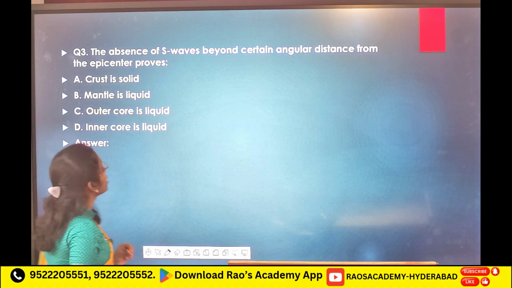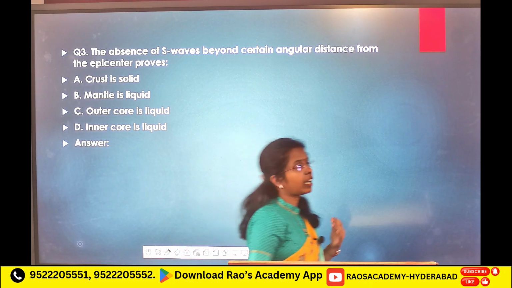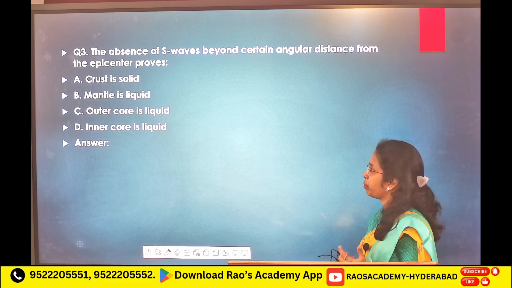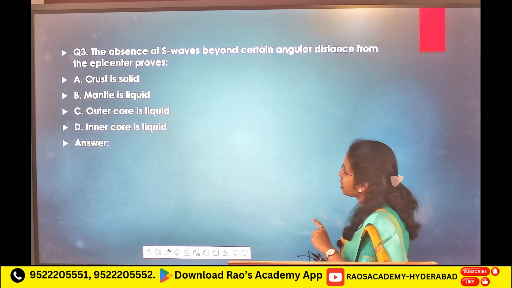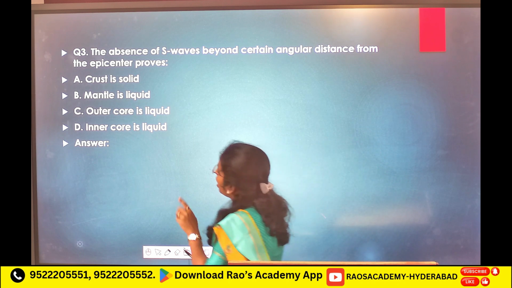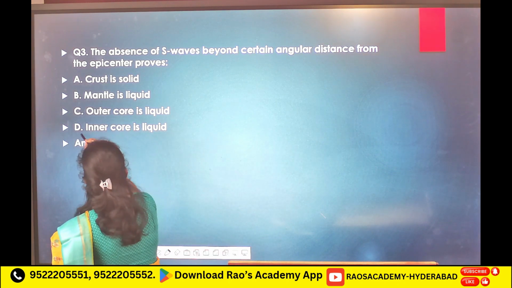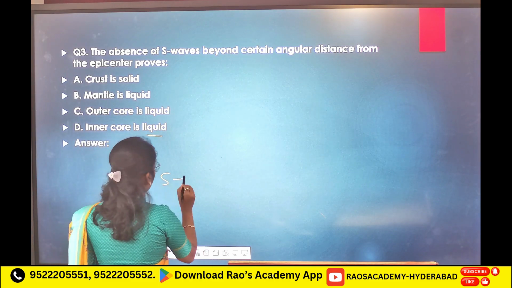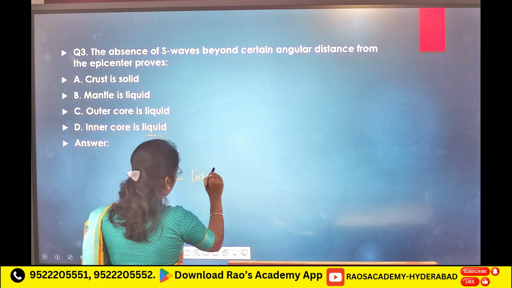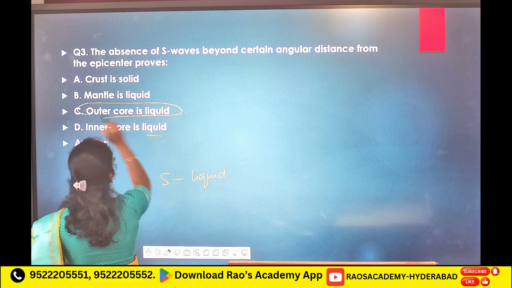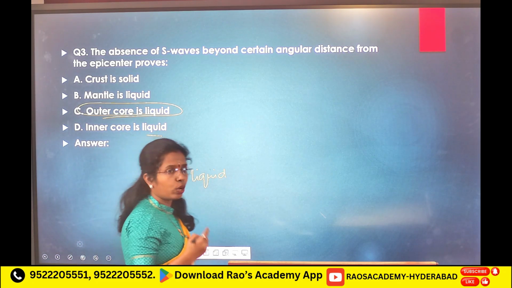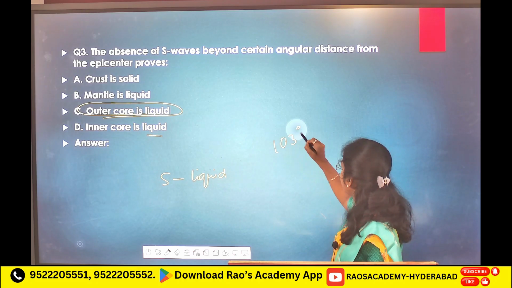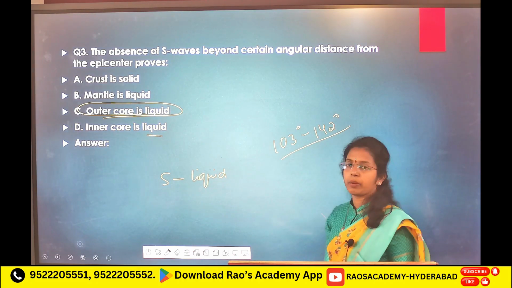Next, the absence of S waves beyond a certain angular distance from the epicenter proves what? A. Crust is solid, mantle is liquid. B. C. Outer core is liquid. D. Inner core is liquid. Because S waves do not travel through liquid, they do not travel through the outer core. It proves the outer core is liquid. After that you will see the shadow zone from 103 degrees to 142 degrees. Yes?